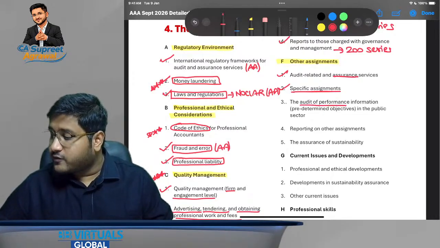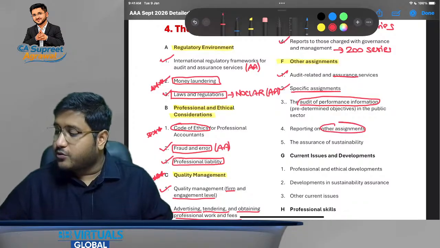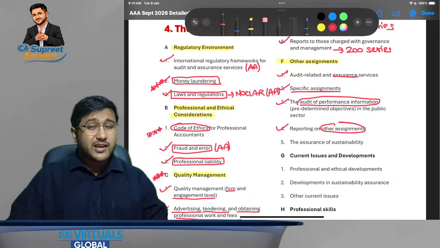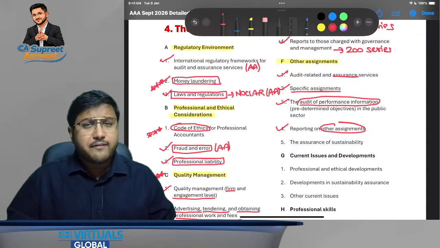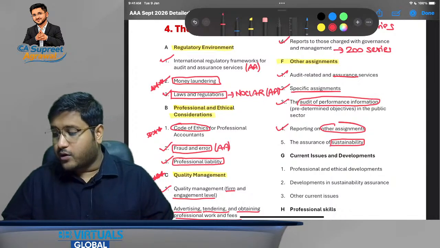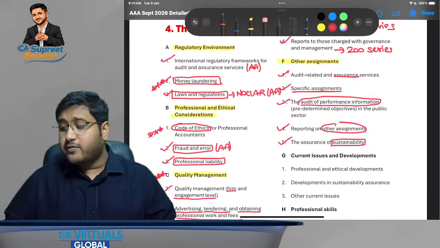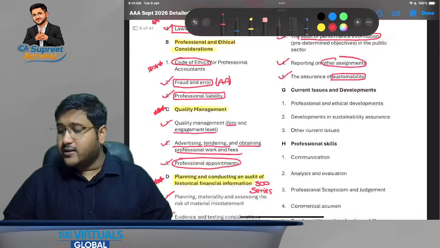Audit of performance information, that is predetermined objectives. Then reporting on other assignments. We are going to discuss what the other assignments are and how we need to report on them, everything over here. And the assurance of sustainability is also very important. This is something you have studied a little bit in SBR also, but we are again going to understand it in a little more detail.